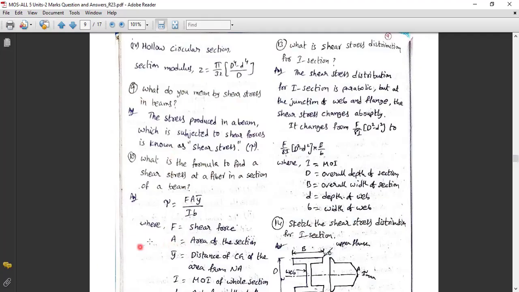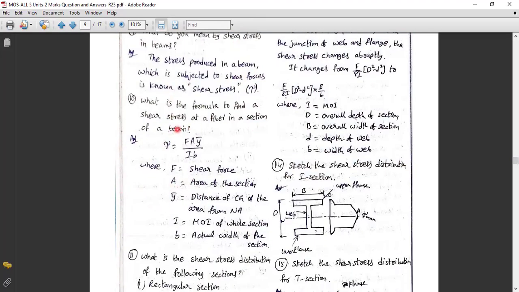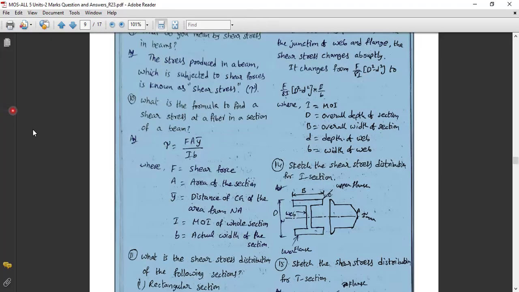What is the 10th question? What is the formula to find shear stress at a fiber in a section of beam?